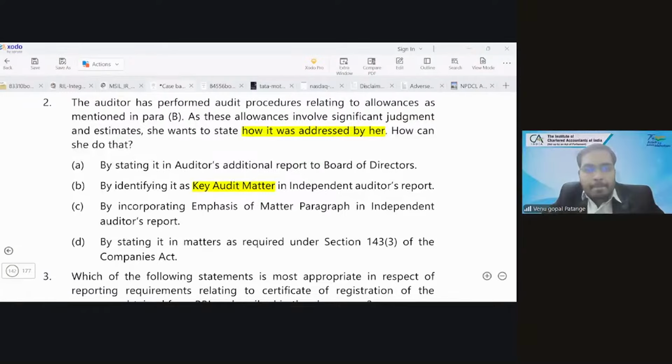So, sir, I have one query. Since it is an NBFC, is CAM applicable for them? Why not? Let us say this NBFC is a listed entity. There are tens of NBFCs which are listed.